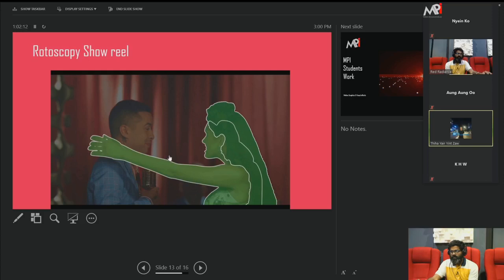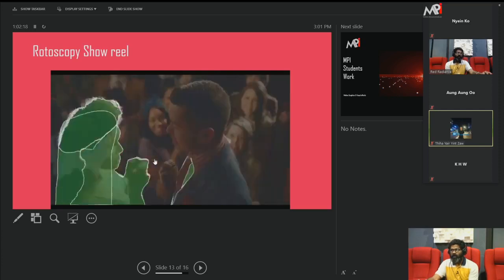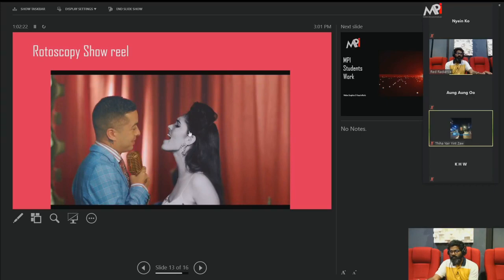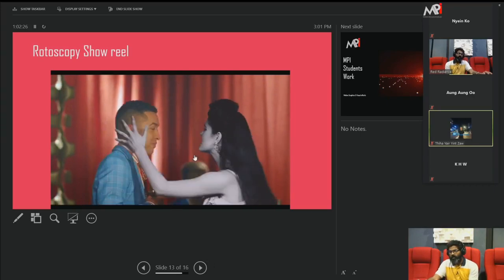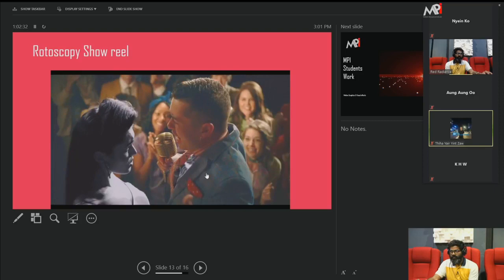Once she touched this character, you can see the shape is still there because they want to apply the effect, like you can see in the output. You can see she is black and white. Now she touched the man, and he also automatically changes. So you can do this roto, you can use this effect also.